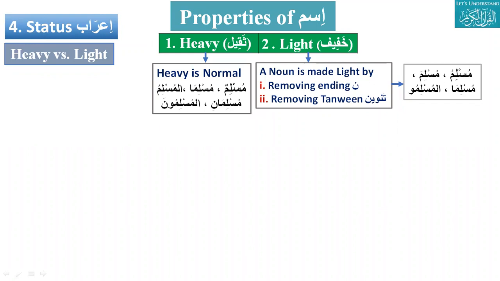There are four properties of ism: number, gender, status, and type. Say again, Javed bhai, so that everybody can listen, please. Number, gender, type, and status.